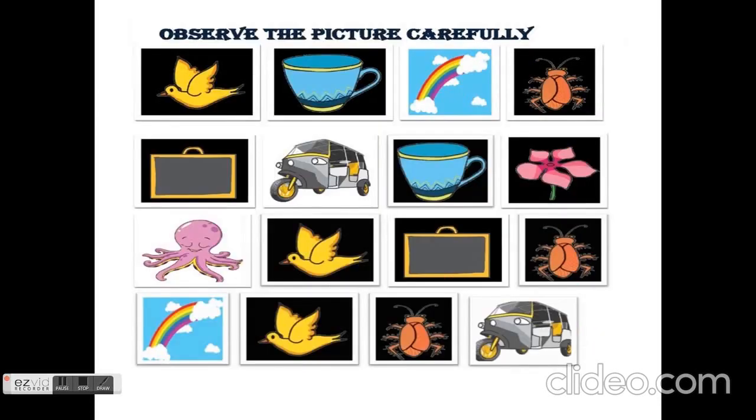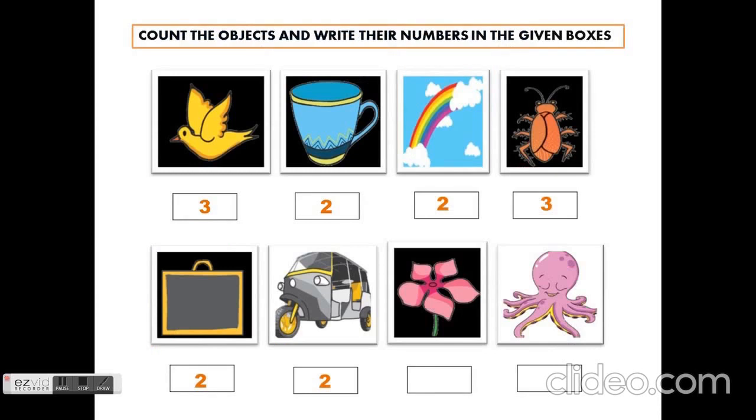Next, an auto rickshaw. Let's see how many auto rickshaws are there in this topic. In the first line there is no auto rickshaw. In the second line one auto rickshaw is there. In the third line there is no auto rickshaw. In the fourth line one auto rickshaw is there. So total 2 auto rickshaws are there. How many? 2 auto rickshaws.